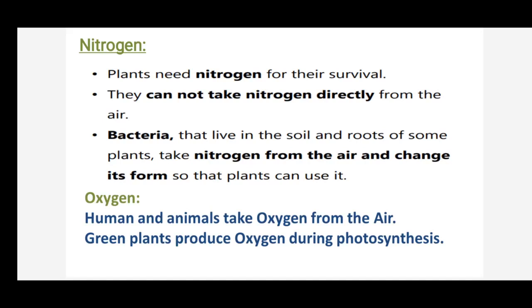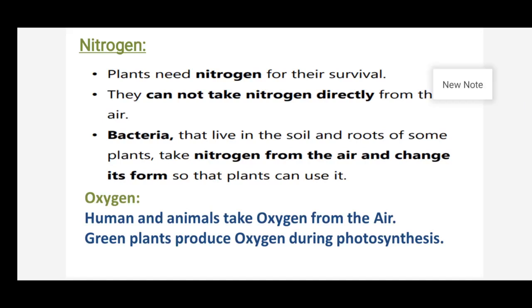I hope you all understood about the nitrogen, children. Let's go with the oxygen. Oxygen is the most important and the most plentifully available gas in the air. Almost every living being, humans, animals, birds, takes oxygen from the air as they breathe. Green plants produce oxygen during photosynthesis. It means plants produce oxygen during daytime while they are preparing the food. Photosynthesis means preparing the food in the presence of sunlight.